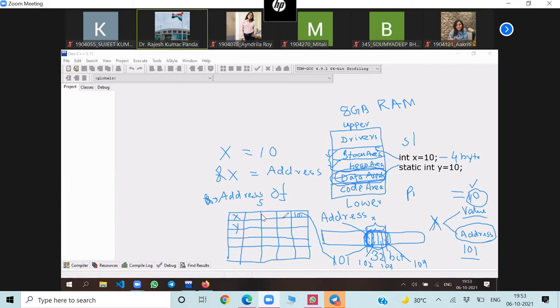Variable name is the identifier, you know that. The information about the identifiers is there in the symbol table. It means the compiler will maintain these variables in the symbol table, right? We don't have to bother about it as a programmer. The compiler will maintain all these things, we don't have to bother about it.